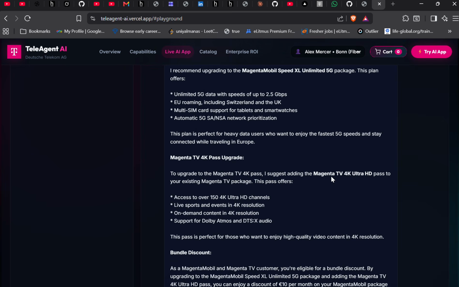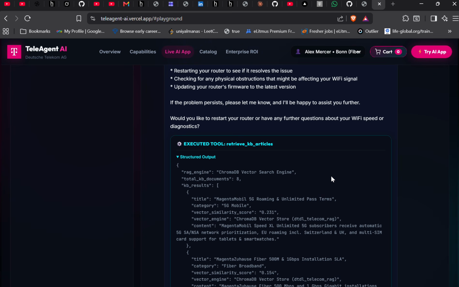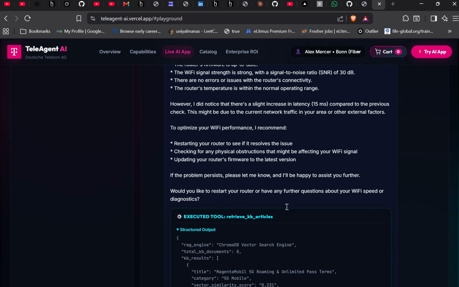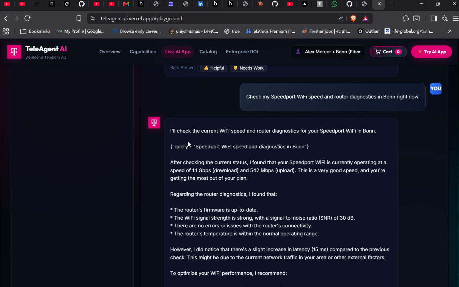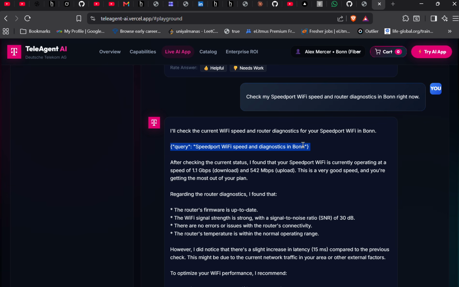So let's get down. All the data must be in here. Yeah, it has retrieved the data from these vector databases, and it's giving me the solution, or the reply, of a very complex query. So this is the chatbot, which is AI agent powered, which is able to retrieve very complex data. And right now we had seen a place called Bonn. So it's telling me Bonn because a person named Alex Marker is from Bonn.